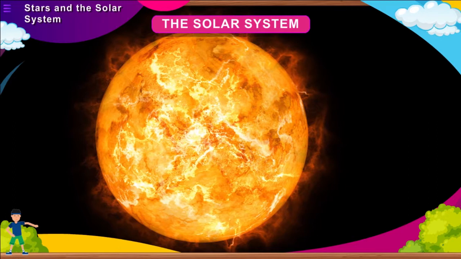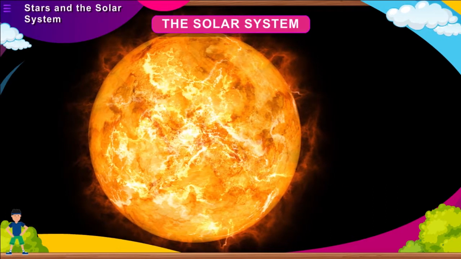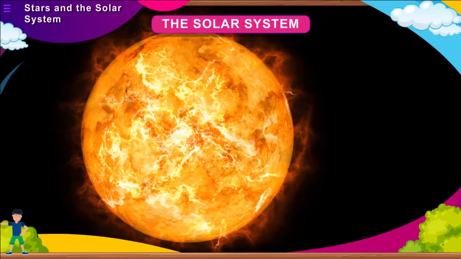The Sun. The Sun is the closest star to the Earth, whose temperature is about 14 million degrees Celsius at the center. Gases like hydrogen and helium produce heat and light in the Sun.